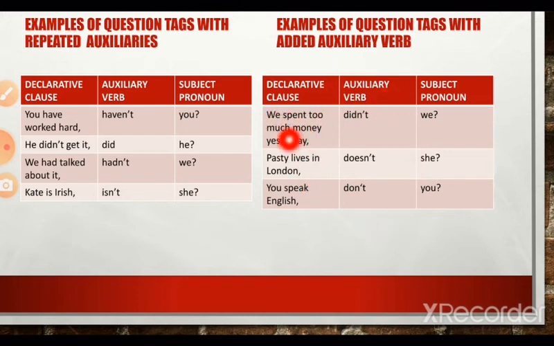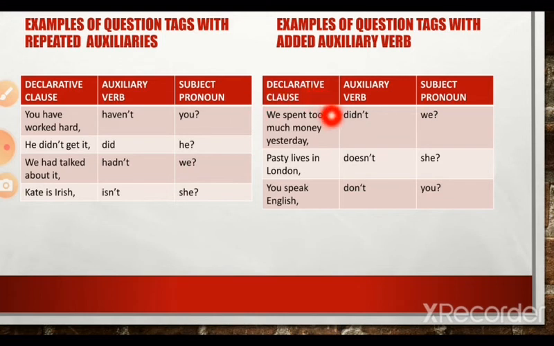We spent too much money. See, spent is in the past tense. Here the lexical verb is in the past tense. Hence when we introduce do, it should be in the past tense form. So we spent too much money yesterday, did. And again this clause is in the positive. It is an affirmative clause.